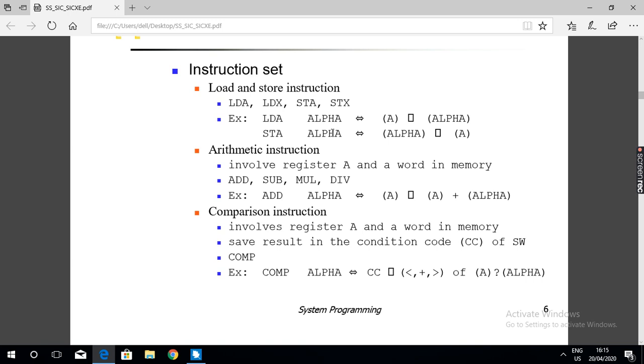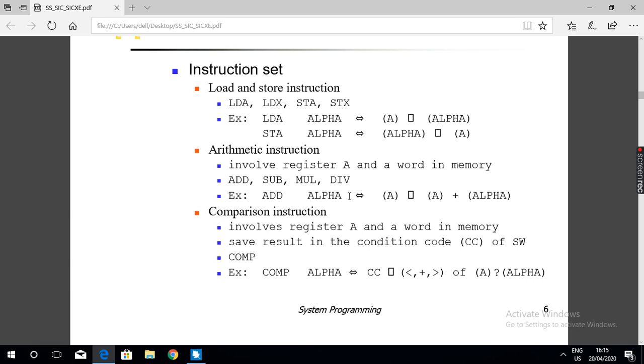The data in register A will be stored into the memory location whose address is alpha. Similarly, STX alpha means store the content of register X into the memory location alpha.